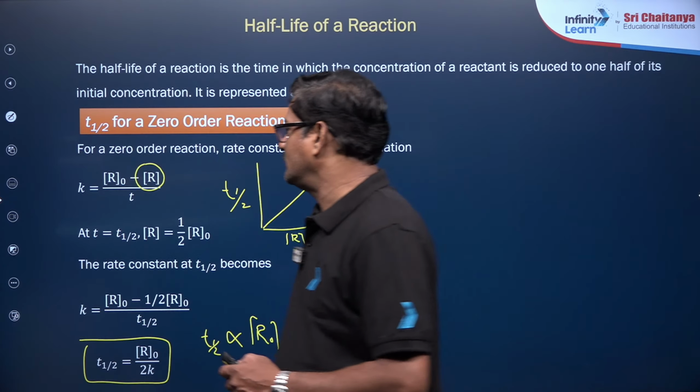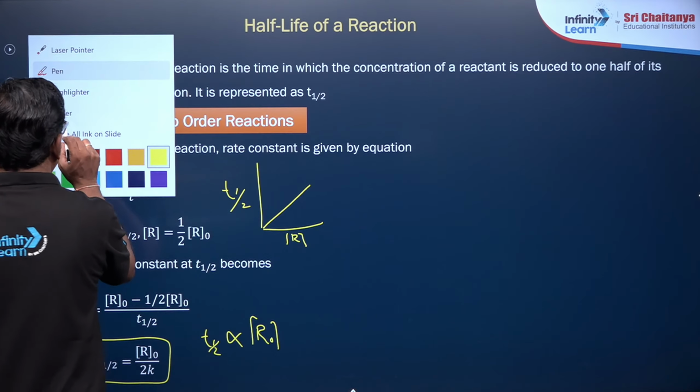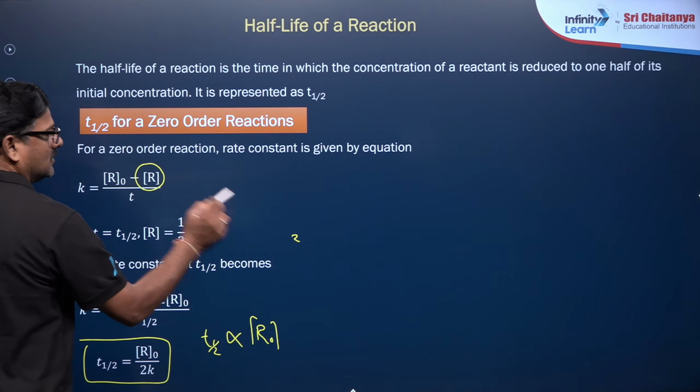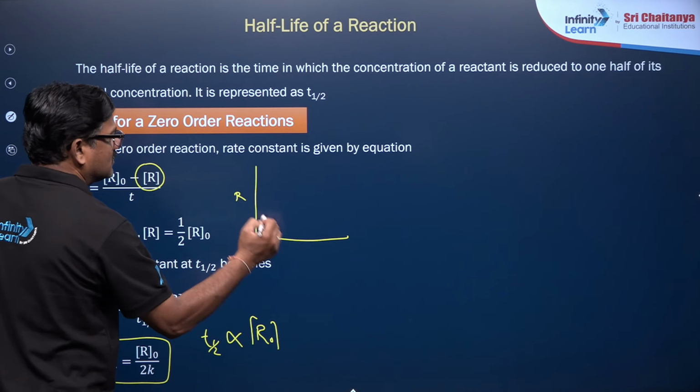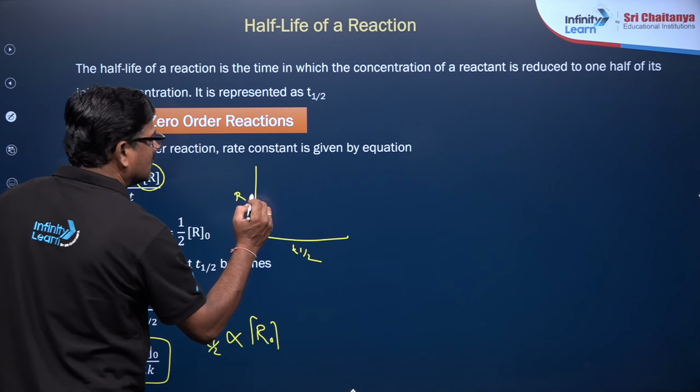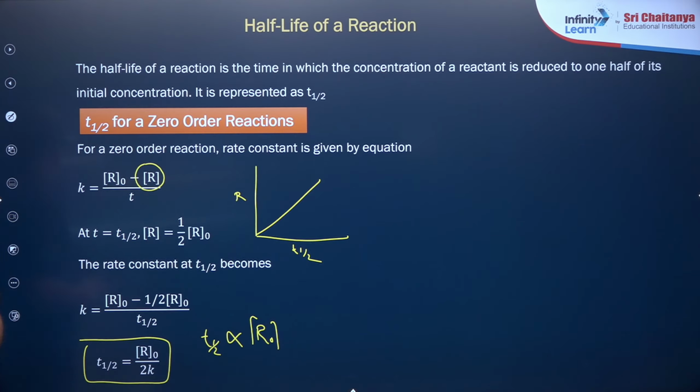Either way, you can say that the initial concentration at T half will give you a straight line.